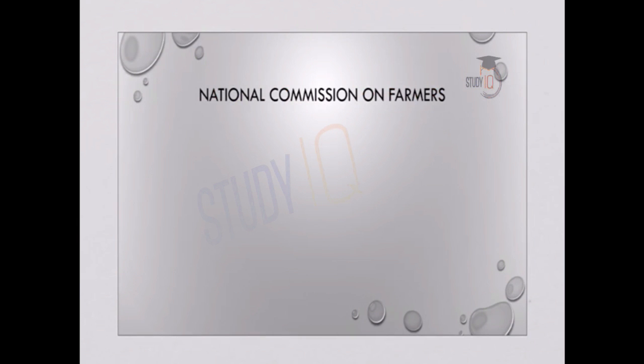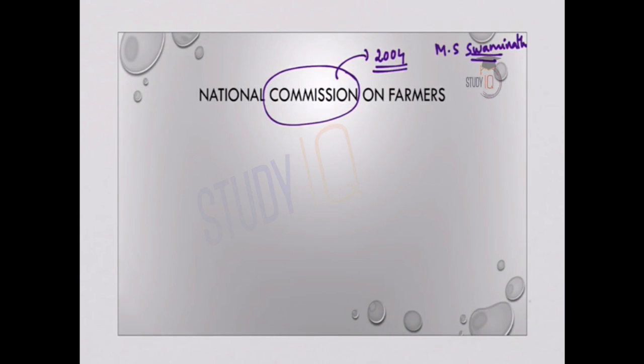Now next we will discuss a commission. This commission is called the National Commission on Farmers. This commission was formed in the year 2004, and the chairman of this commission was M.S. Swaminathan. The aim of this commission was to come up with a system of sustainability in the farming system and to make farming more profitable and cost competitive. So the first aim was to bring in sustainability in farming. The second one, to increase profitability.